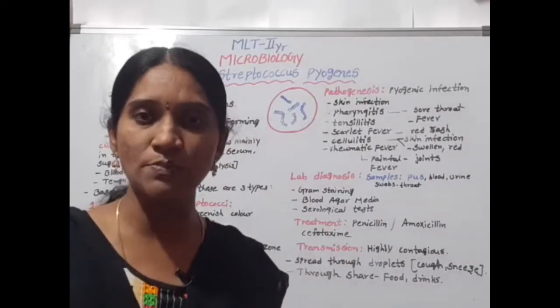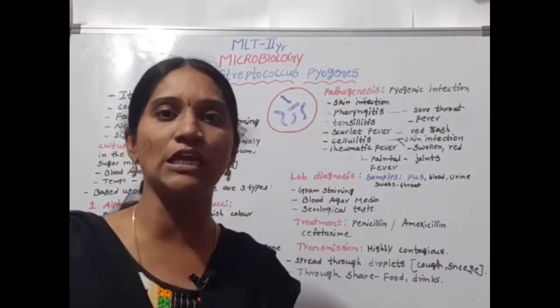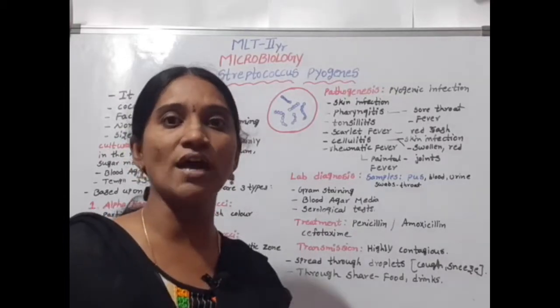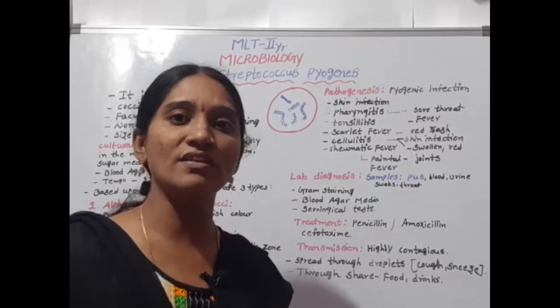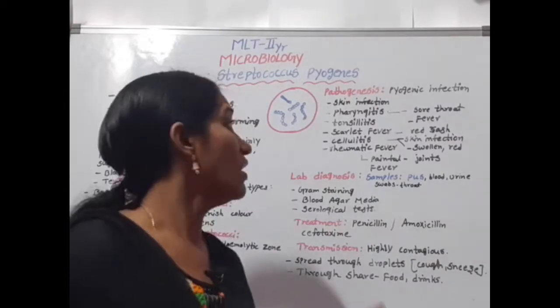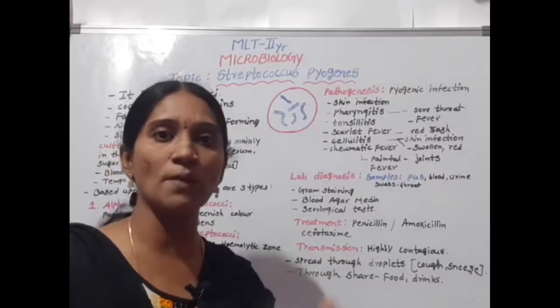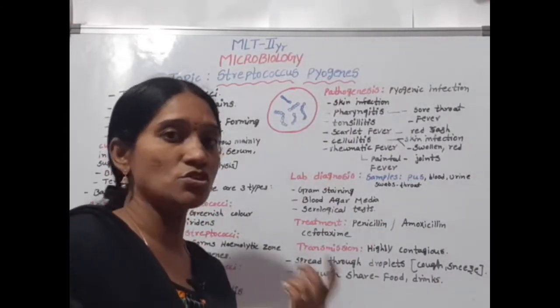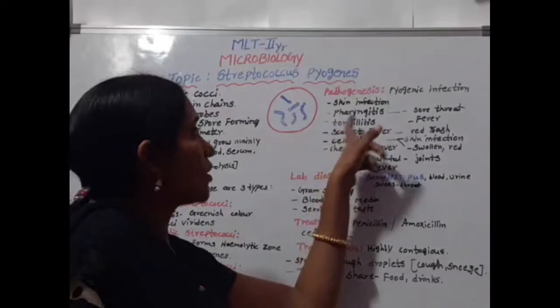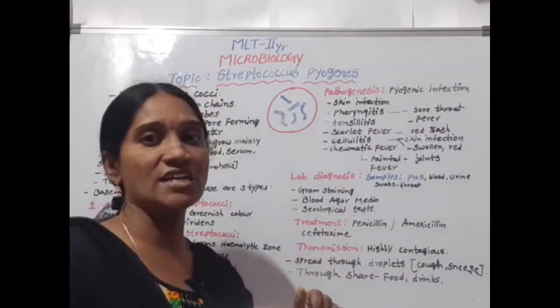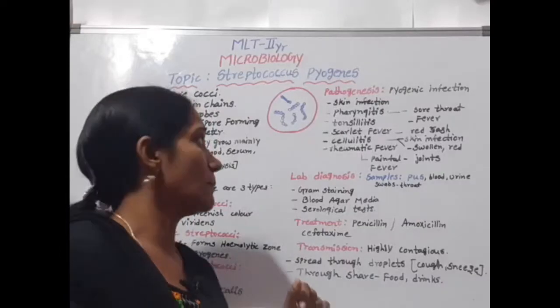Streptococcus pyogenes mainly causes pyogenic infection, pus wound formation. They cause skin infection and respiratory infection. On the skin it forms pus wounds. Pharyngitis means sore throat, painful in the throat region, and fever is also observed. Tonsillitis means swollen tonsils. Scarlet fever means a red rash on the skin and fever.